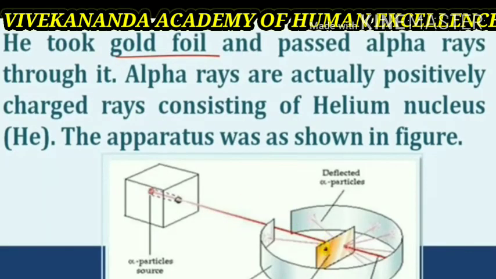He performed a number of experiments known as scattering experiments. They took very thin sheets of gold foil, about 1000 atoms thick, and an alpha ray source, which is positively charged rays constituting helium nucleus, was made to pass through it. The apparatus is shown in the figure.